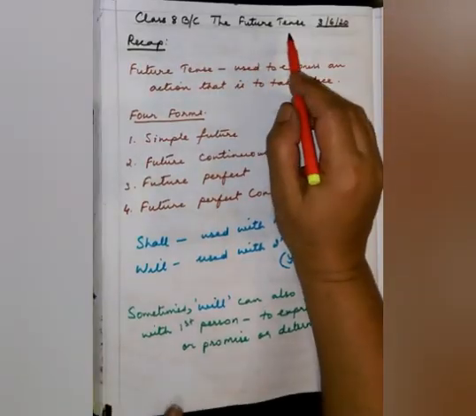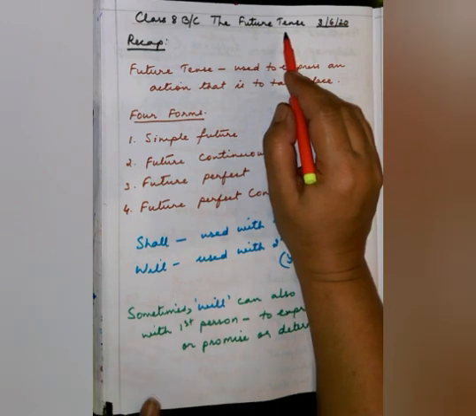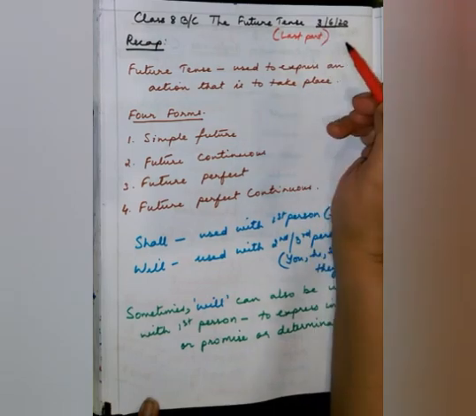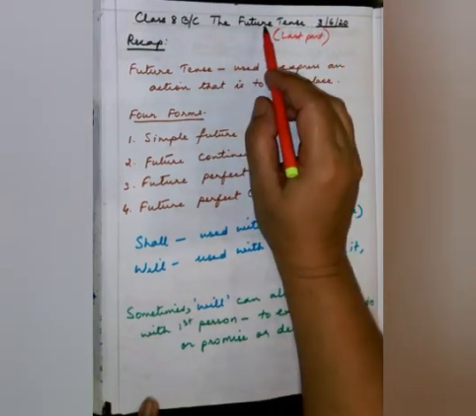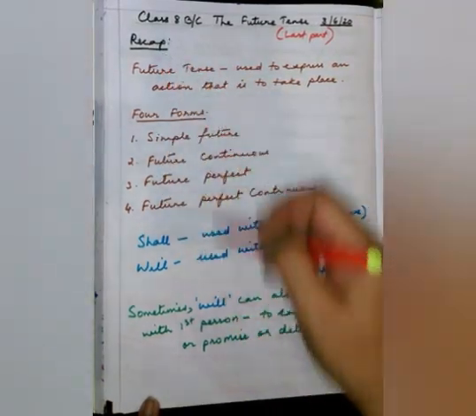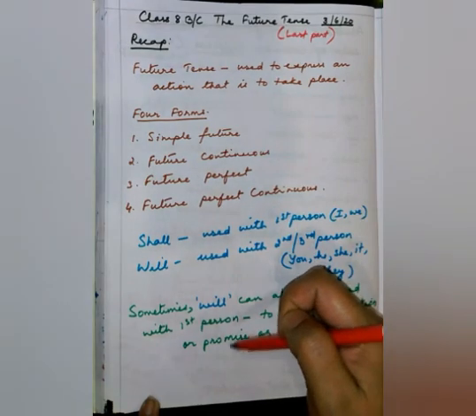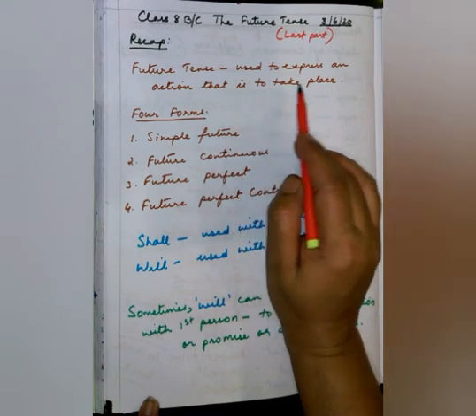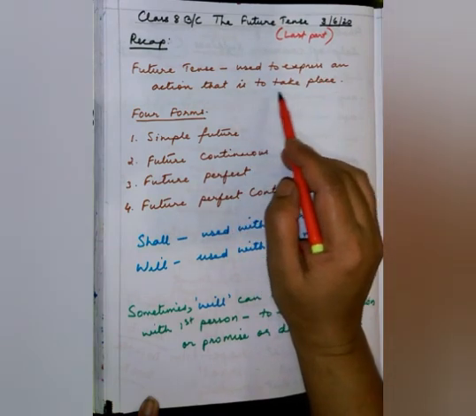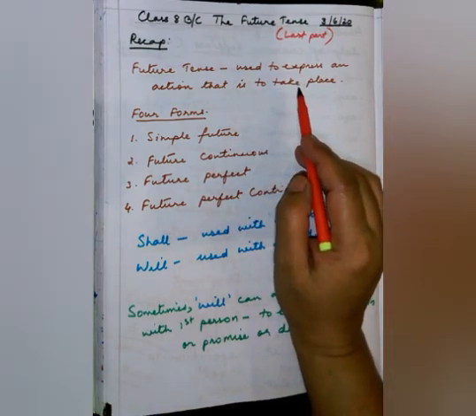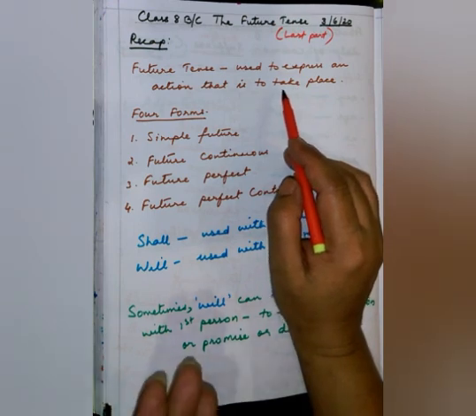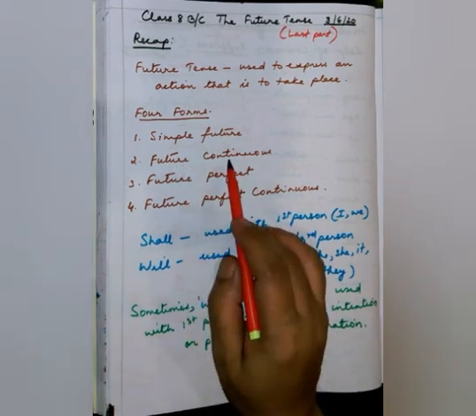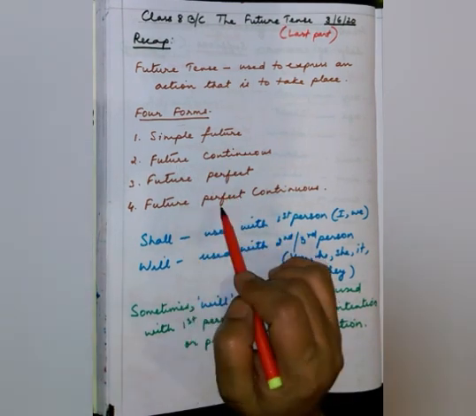So, the future tense. Today is the last part of this lesson with the homework. A quick recap first of what we have been doing so far in this lesson. The future tense is used to express an action that is to take place, has not yet taken place, and will take place in the future. We have learned about the forms: simple future, future continuous, future perfect.